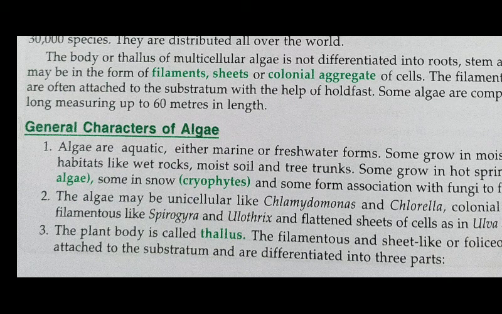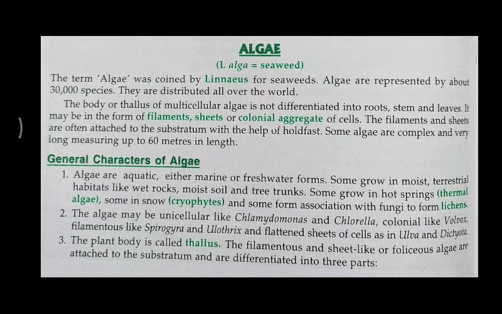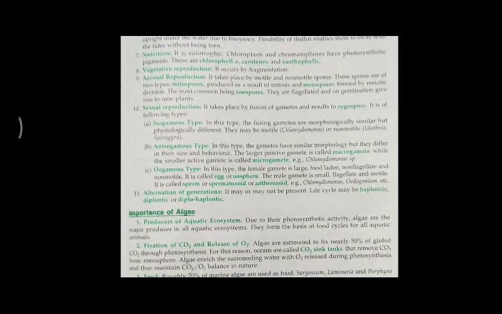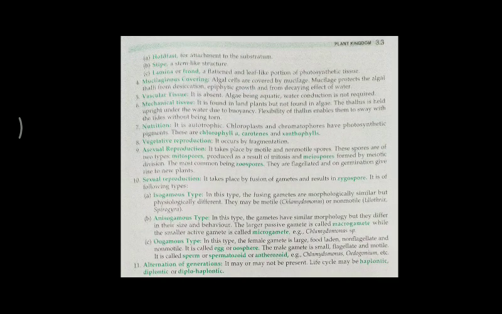Algae, one more important and very common feature: algae are mostly aquatic, either marine or freshwater forms. They are unicellular, and they may also be filamentous, like Spirogyra and Ulothrix. The plant body is called the thallus, which I told you earlier. They have a mucilage covering that protects the algal thalli from desiccation, epiphytic growth, and the decaying effect of the water.